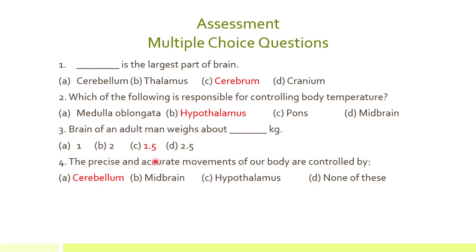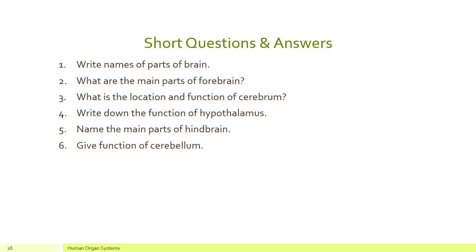Number 4, the precise and accurate movements of our body are controlled by. The options are cerebellum, midbrain, hypothalamus or none of these. The correct option is cerebellum. We will also discuss some short questions and answers related to this topic.